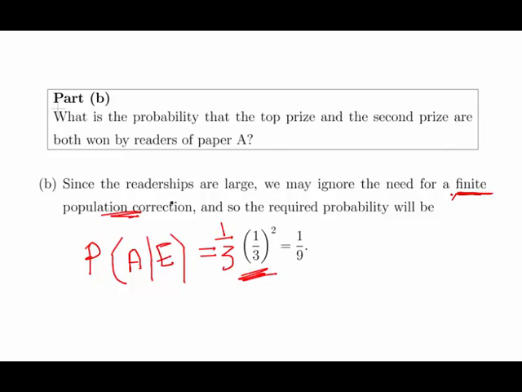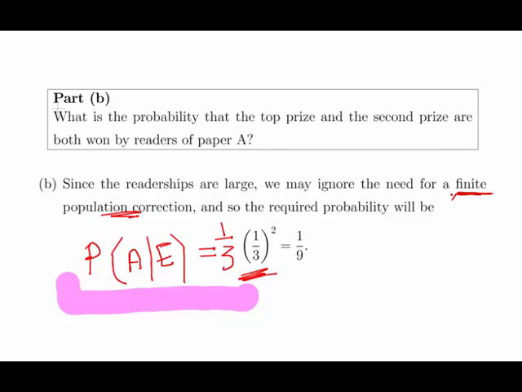So the probability of winning the first prize is 1/3. Given that the person has entered the competition and won, the probability of the winner being a reader of newspaper A is 1/3. So we're going to consider these independent events.